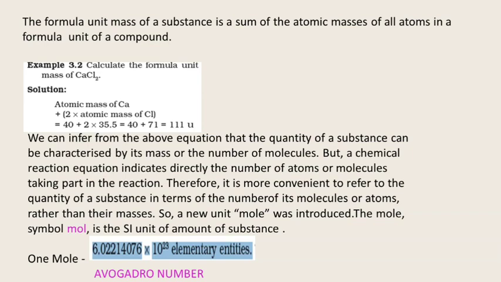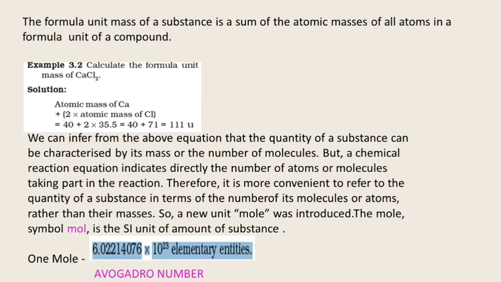1 molecular mass. So what is 1 mole? 1 mole is equal to 6.02214076 into 10 to the power 23 elementary entities, and this number is known as the Avogadro number, because a scientist named Avogadro discovered this.